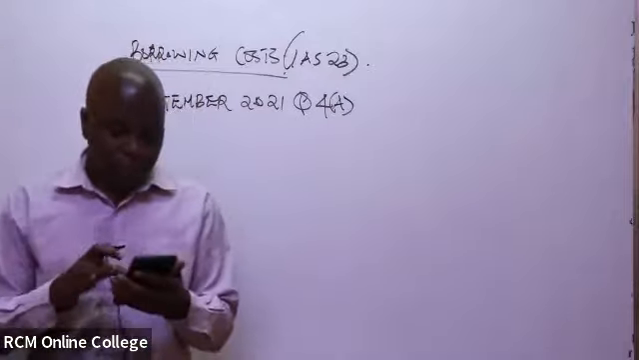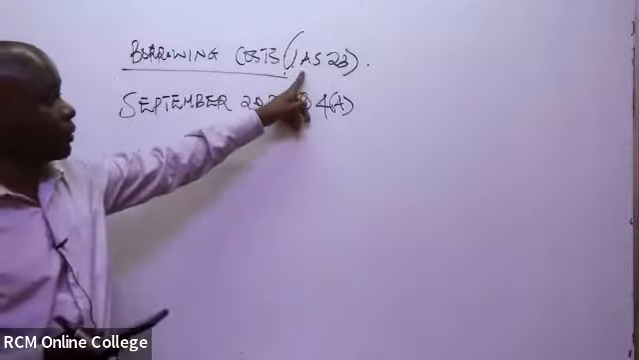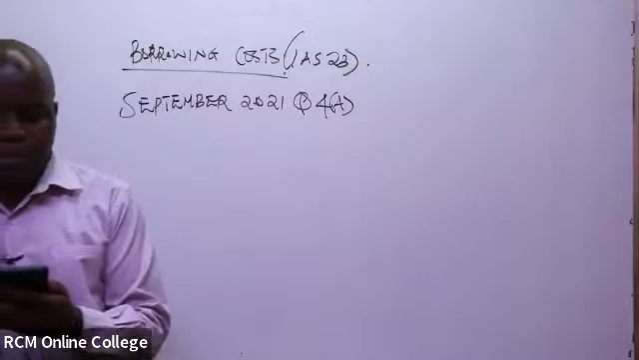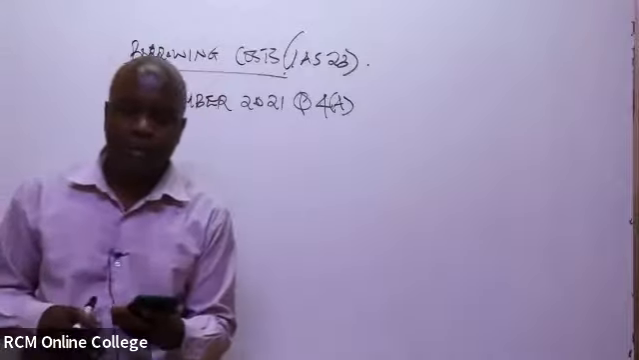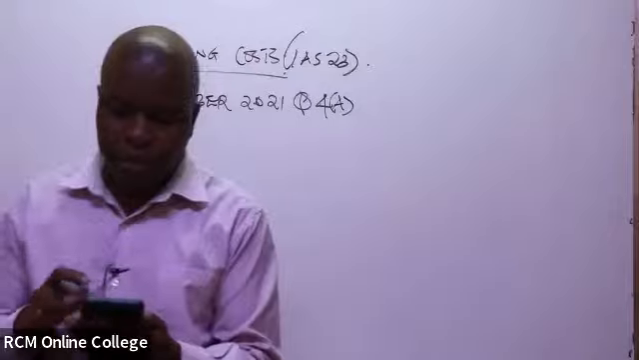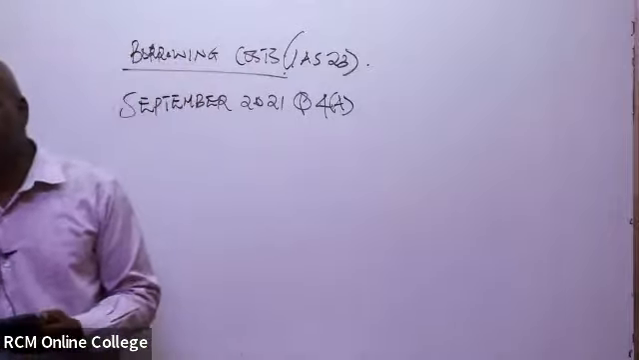Required, in line with provisions of International Accounting Standard number 23, regarding borrowing costs, determine, number 1, the borrowing cost to be capitalized for each of the projects as of 31st of December 2020, then the value of the assets in the books of Darubini Limited as at 31st of December 2020.